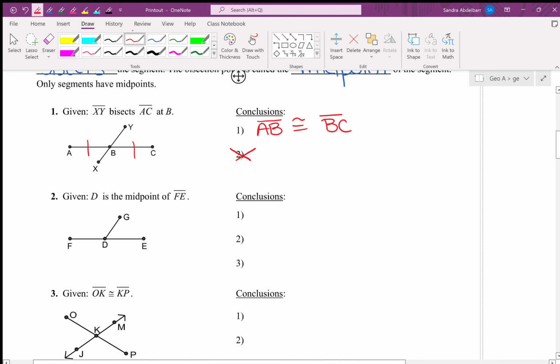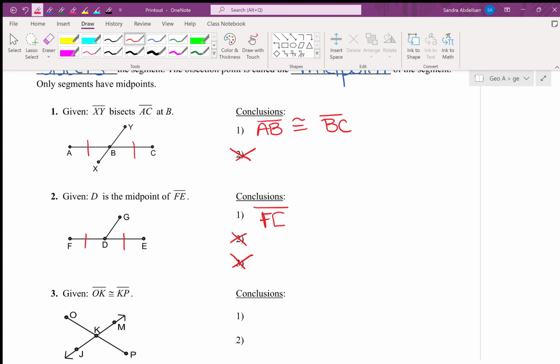All right, for number 2, I also only want one conclusion. So if D is the midpoint of segment FE, Julia? So remember, how do we name segments? Not with just one letter. Good. Segment FD and it's congruent to segment. Excellent. So remember, a lot of these words pretty much tell you the meaning just by knowing. So like midpoint, doesn't that sound like middle? Middle point. It's the point that's in the middle. Equal segments on either side.